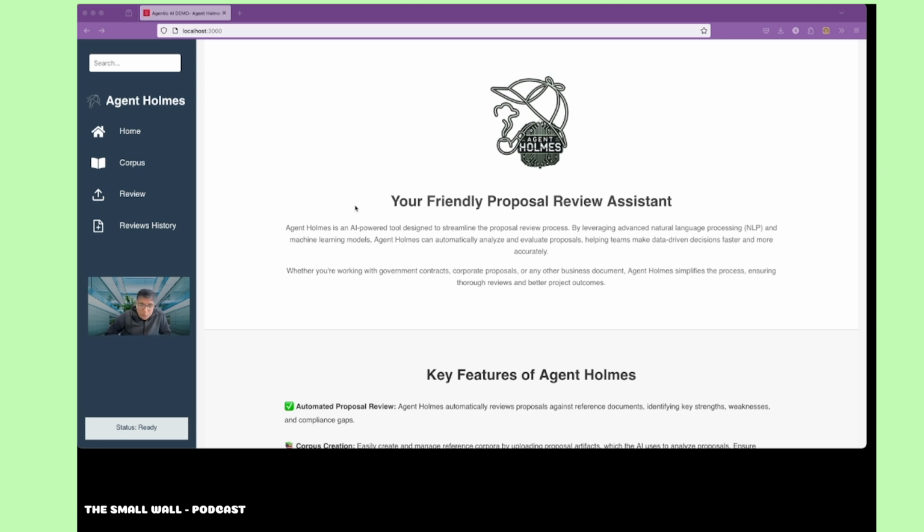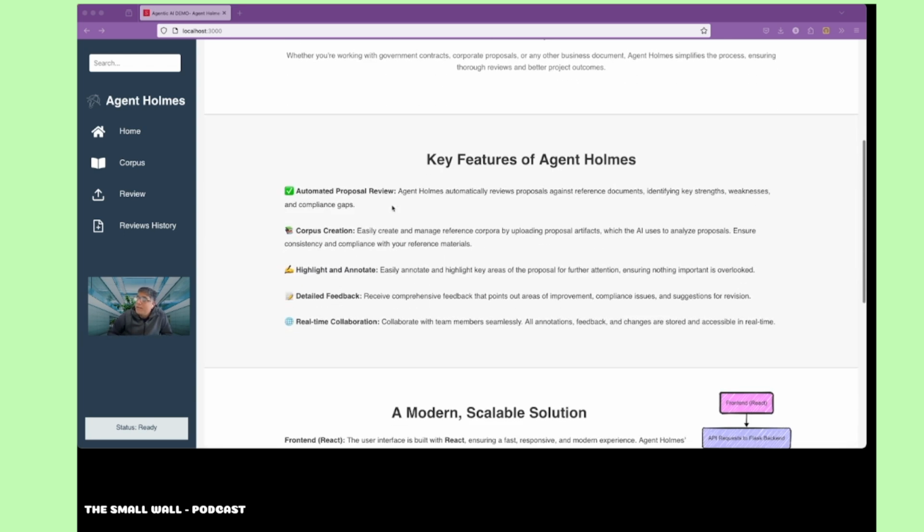But I did make Holmes a little bit more blunt on me also, to keep it interesting. The key feature of Agent Holmes is that it will automate the review. It will automatically review the proposals with the reference that you give it. How do you do that? You build a corpus where you upload all the artifacts related to the actual proposal, and then it builds its own corpus of information that is used for reviewing.